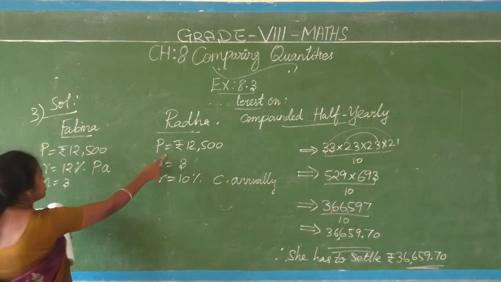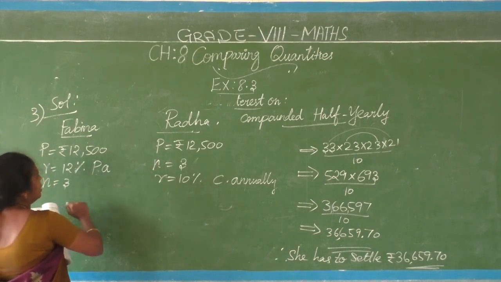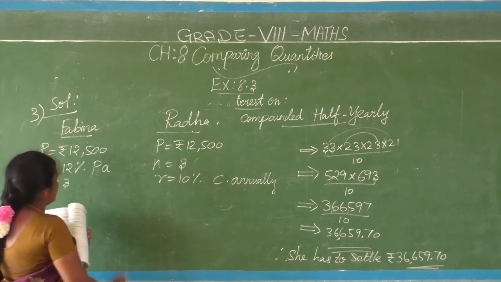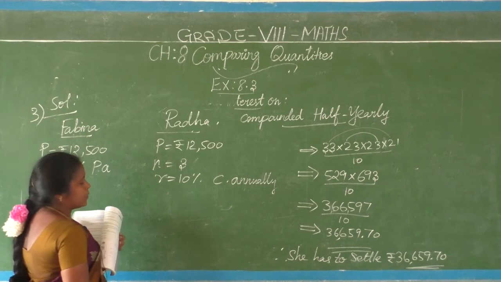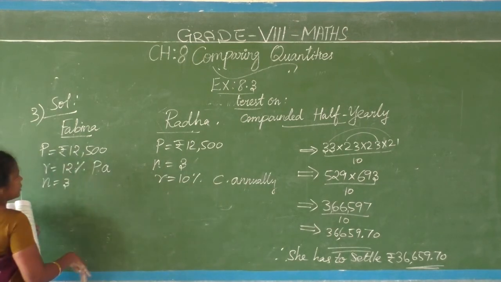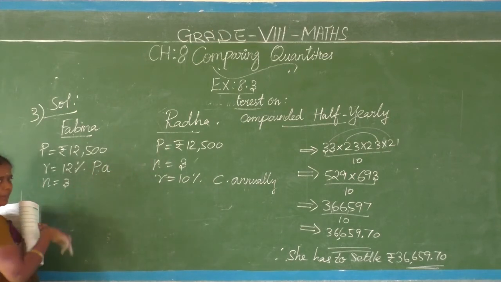The same principal, same rate, same time period, but the rate of interest alone differs. Here 12% per annum, here 10% per annum. That's all. So we just calculate simple interest here and compound interest there, and check both interests finally. Clear?